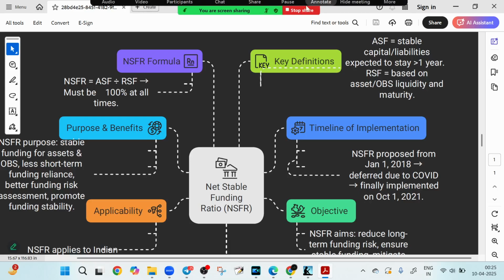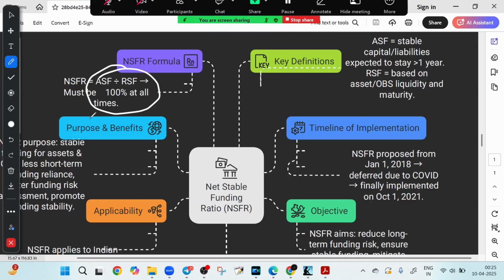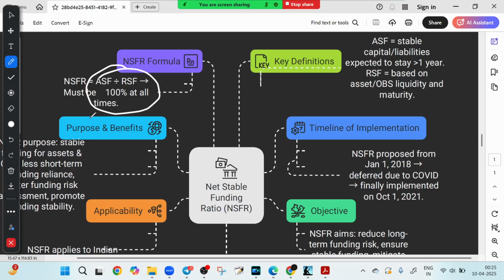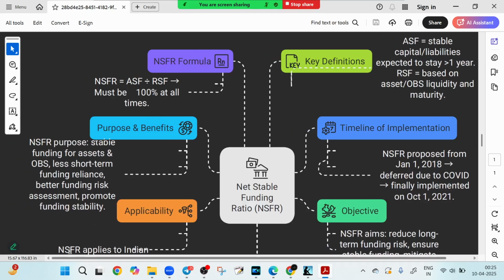You can see on the left top side, ASF upon RSF, where ASF is the available stable funding and RSF is the required stable funding. This ratio must be 100% or more at all times. Like in LCR, we saw LCR was 100% or more. Similarly, this ratio should be more. That available stable funding should be greater than the required stable funding.